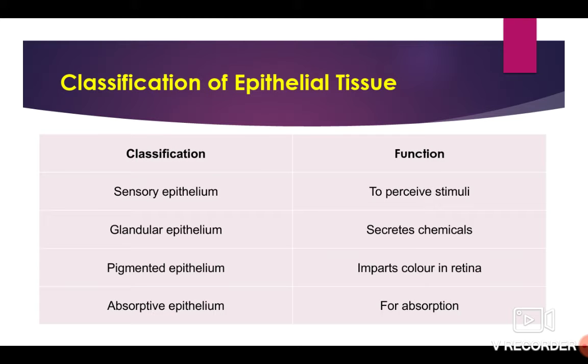Classification of epithelial tissue. Sensory epithelium to perceive stimuli. Glandular epithelium secretes chemicals. Pigmented epithelium imparts color in the retina. Absorptive epithelium for absorption.